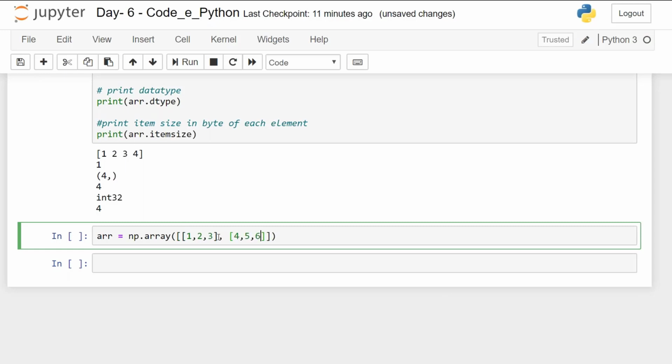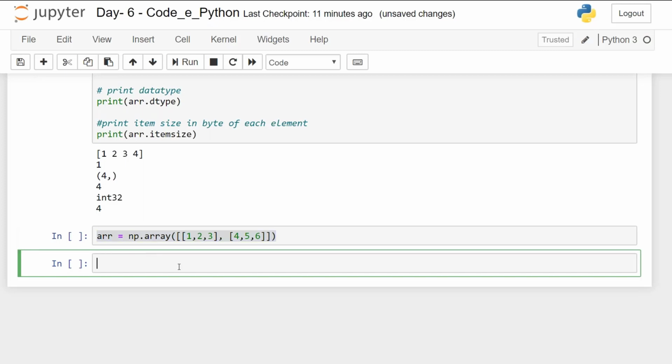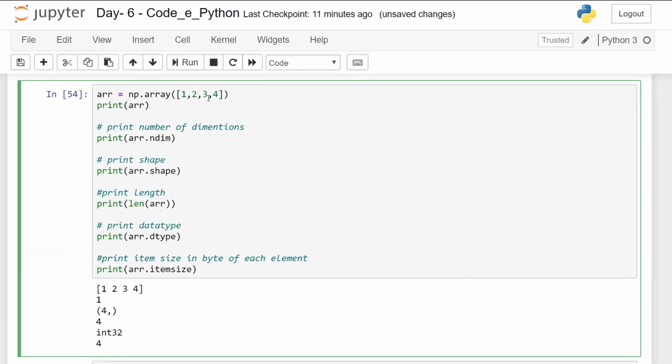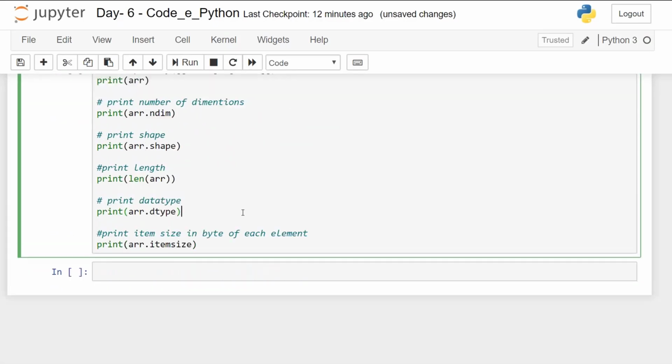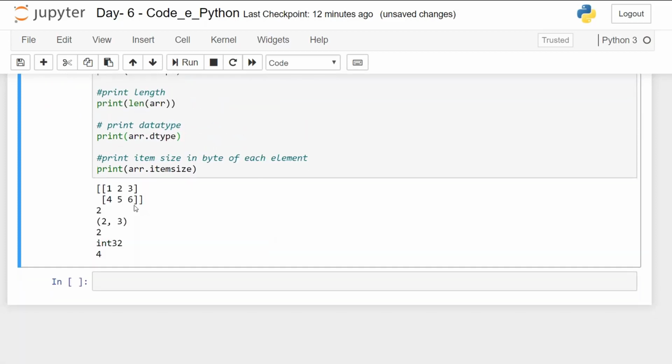So you can see 1, 2, and 3 are in their own brackets, and these two are separated by a comma. Then it will come in a square bracket again. You remember this was a single dimensional array, and when I run this, you can see it forms a multi-dimensional array.